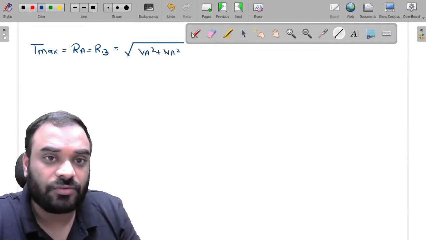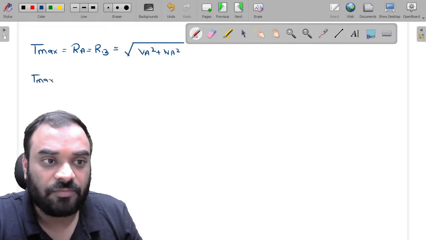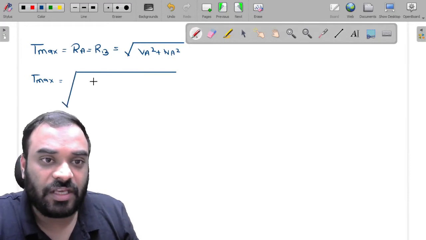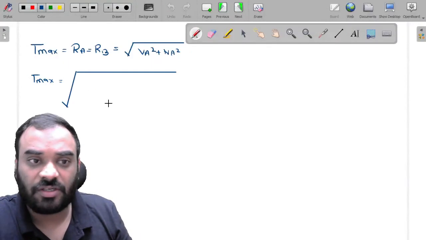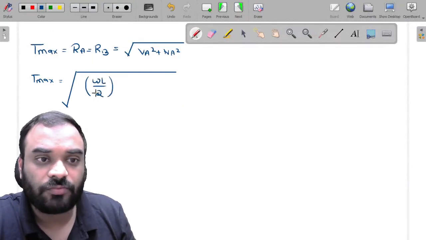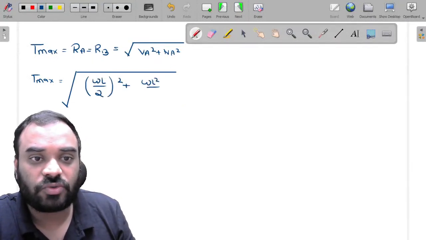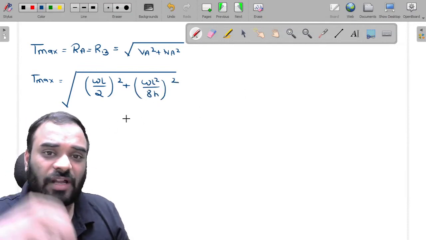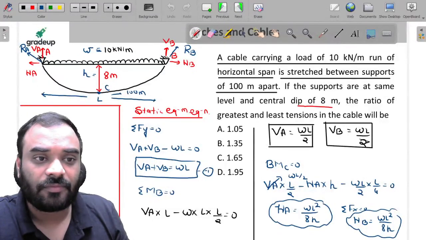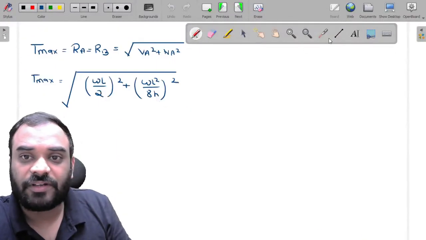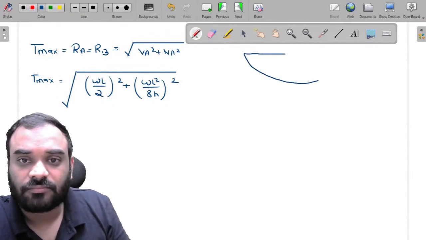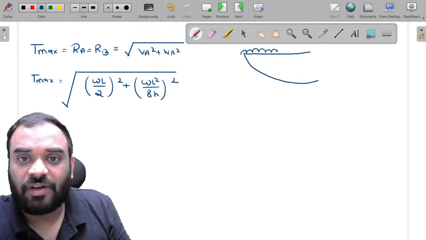Right? So let's calculate the value of T max quickly. So it is nothing but VA square. VA is equal to WL by 2 whole square plus WL square by 8H whole square, guys. Right? This is our T max value. And what is the value of T minimum? It will occur at the center. So my dear friends, T minimum. Till then, just calculate the value of T max and tell me what will be the value.